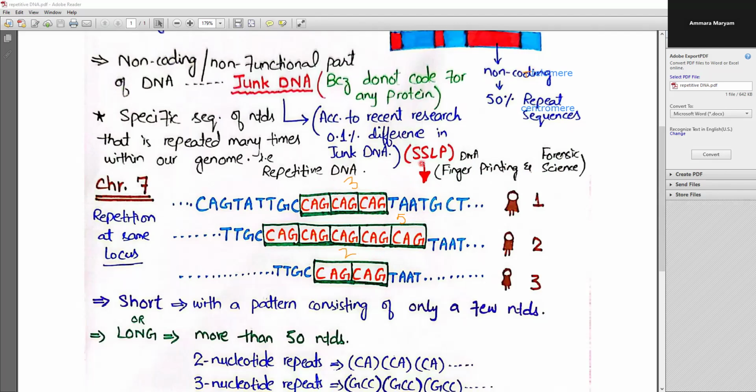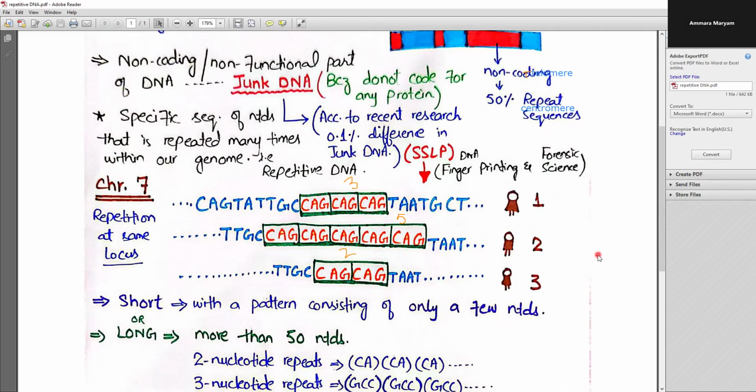So this simple sequence length polymorphism, you know that polymorphism, poly means many and morphism means forms. Here we are talking about the length polymorphism. In individual 1, this sequence is repeating 3 times. In individual 2, this sequence is repeating 5 times. So the difference basically lies in terms of length. That's why it is the length polymorphism. So this is also known as the simple sequence length polymorphism.